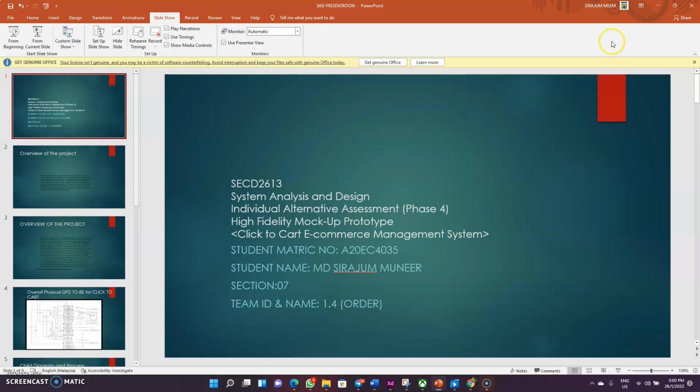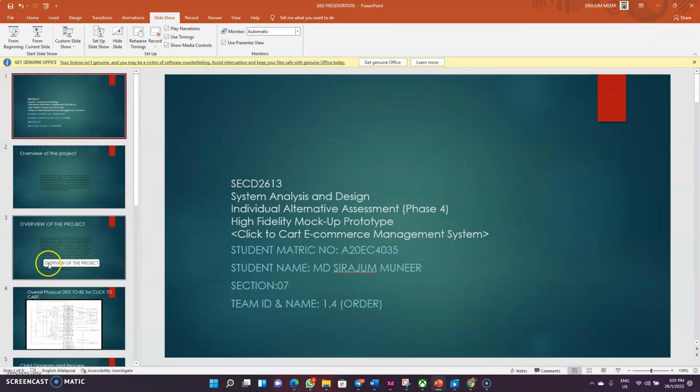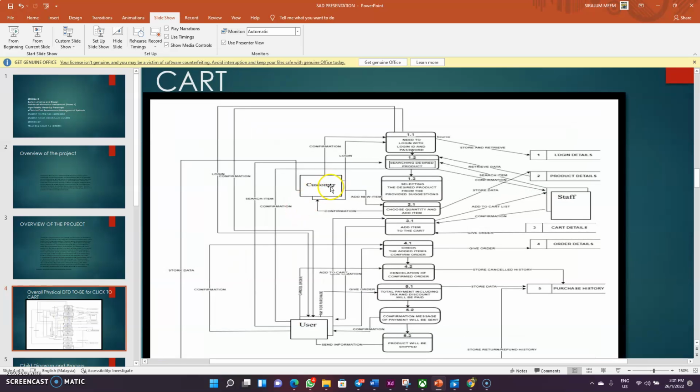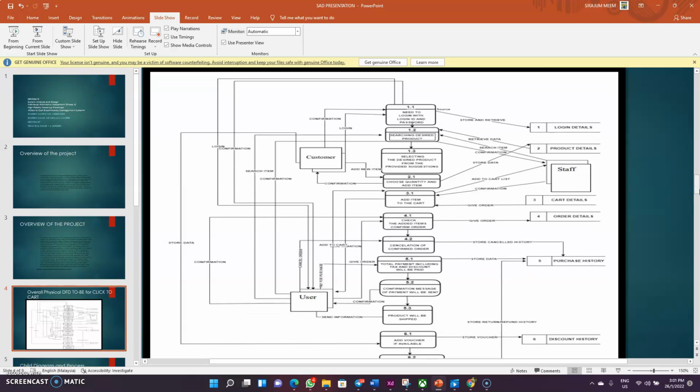So if I go to the PowerPoint slides again, we can see that there is a physical DFD. In this DFD, we can see customer, we can see staff, we can see user. Here the user is the app user, here is the customer, and here is the staff. And for the order part, we have a lot of things to do with it.